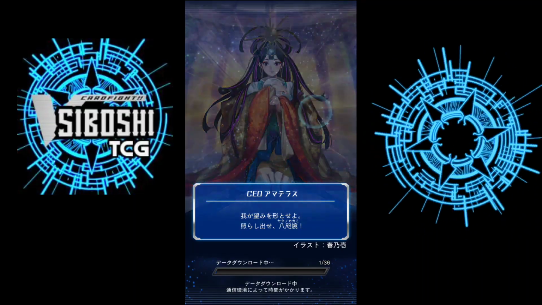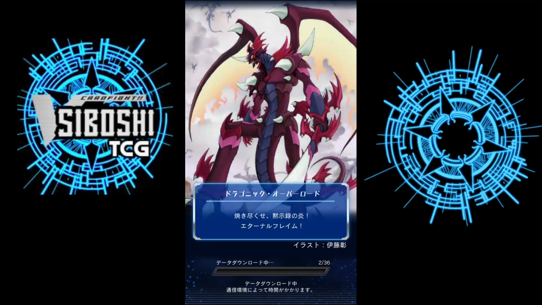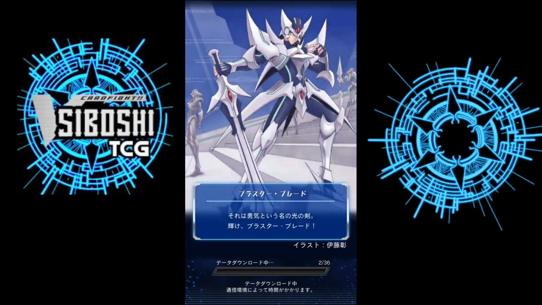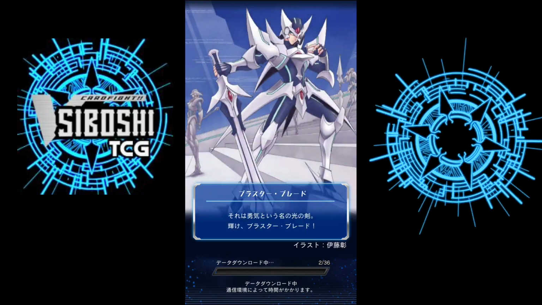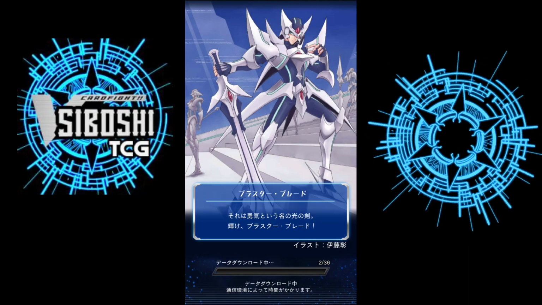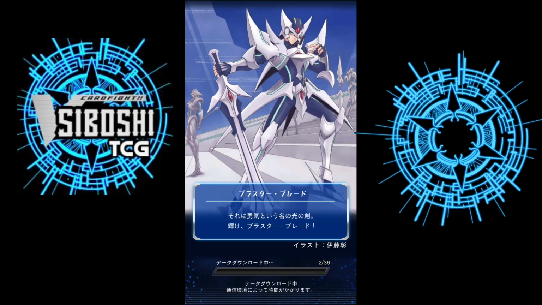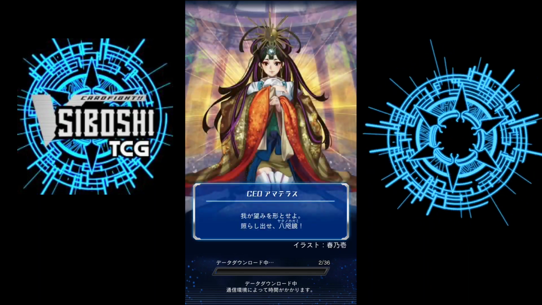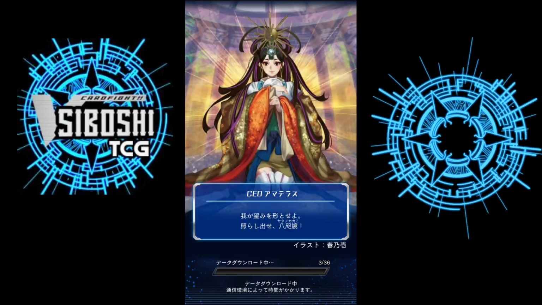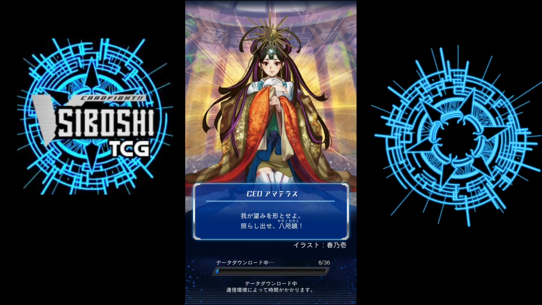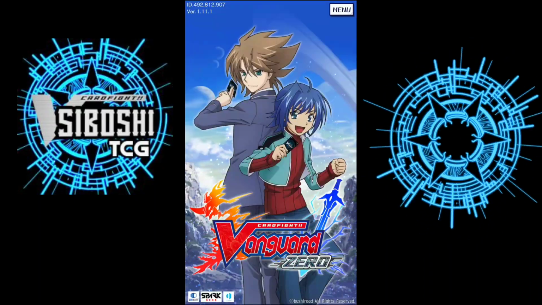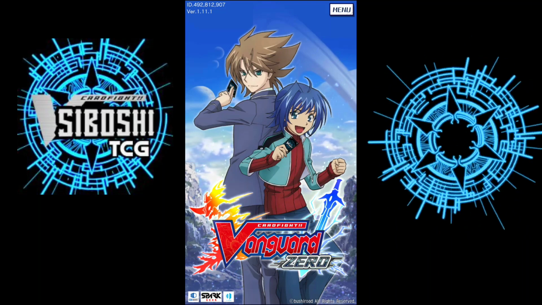If a number stops, say it's stuck on 4 out of 36, for about 5 to 10 minutes, go ahead and just restart the game. It'll bring you back to this, and it'll save your progress from what you did last time. I've had to do this like twice, so if it stops loading, just restart the app. Once done, tap to start, and that's going to start up the game.